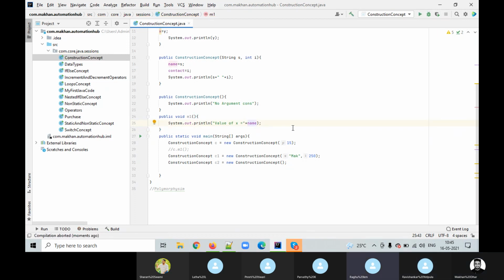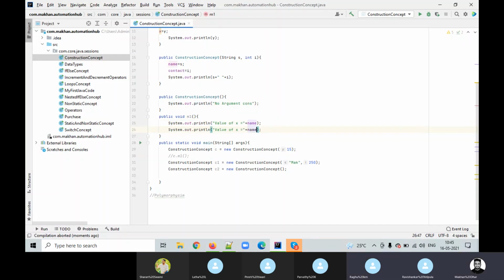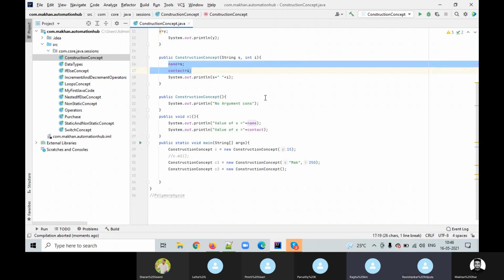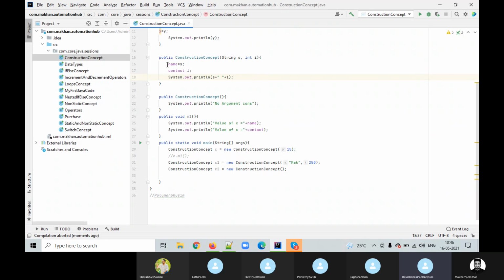So in the constructor with string s and integer, within the curly brackets, we added values, right? Name equal to s. So are these becoming global? No, wrong. Where is name declared?